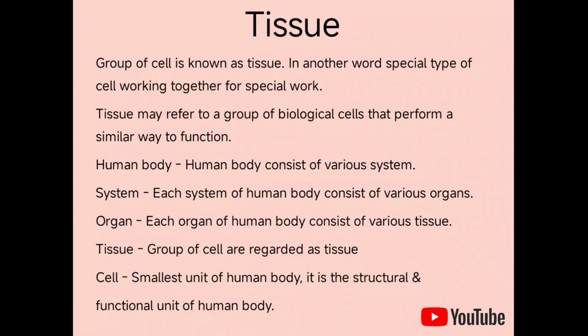Tissue. A group of cells is known as tissue. In other words, special types of cells working together for a special work. Tissue may refer to a group of biological cells that perform a similar function.